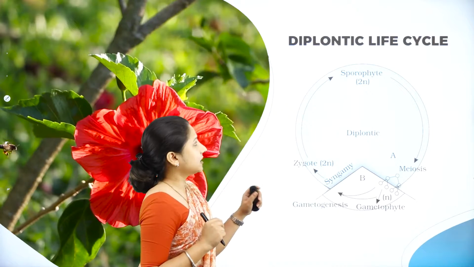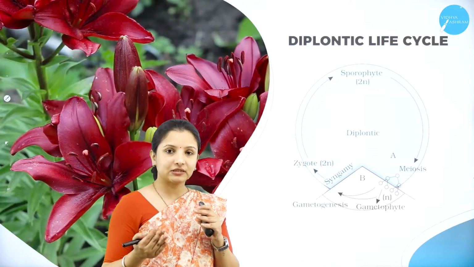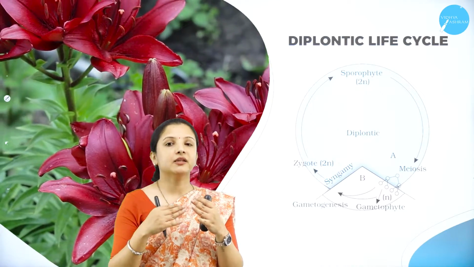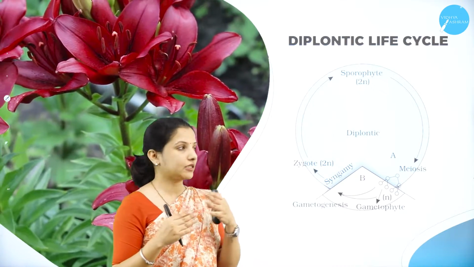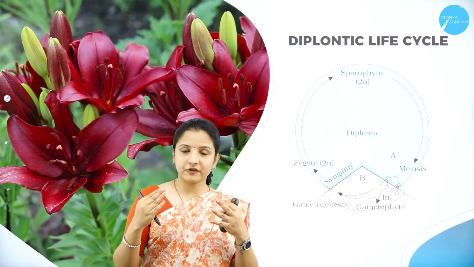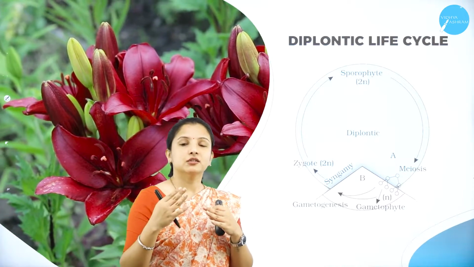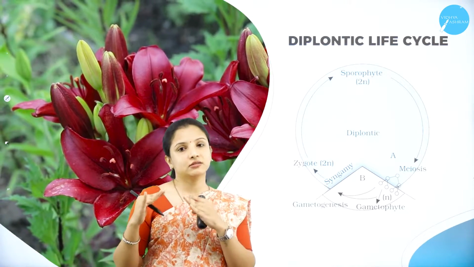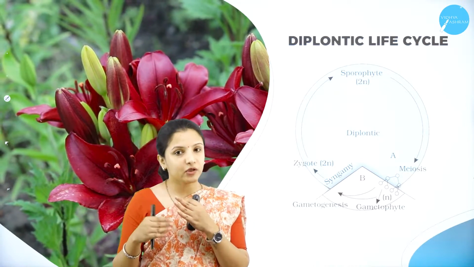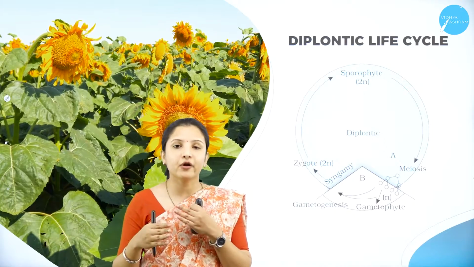Diplontic life cycle. So diplontic, the name itself suggests that the majority of the portion is occupied by the diploid stage of the life cycle, that is the sporophytic stage. So in the previous one, the gametophytic stage was dominant. That is why anything related to the gametophytic stage will have reduction division, that is meiosis, and will have haploid cells.